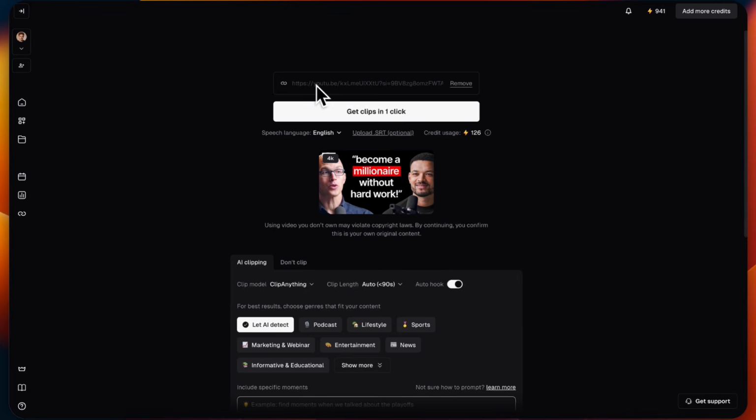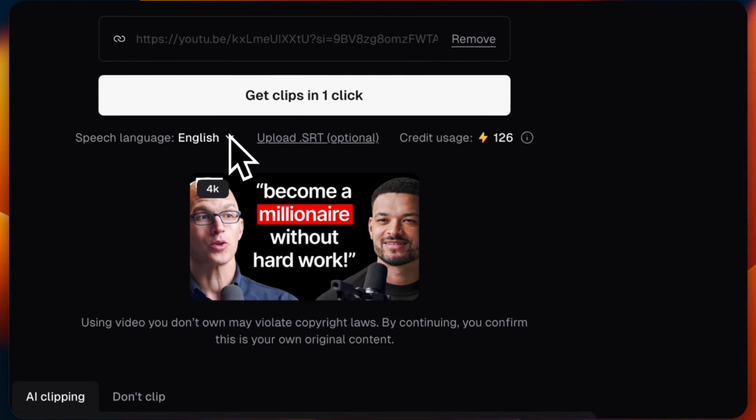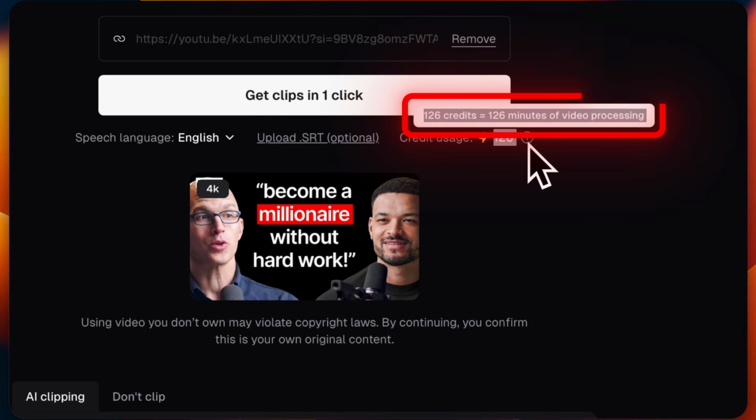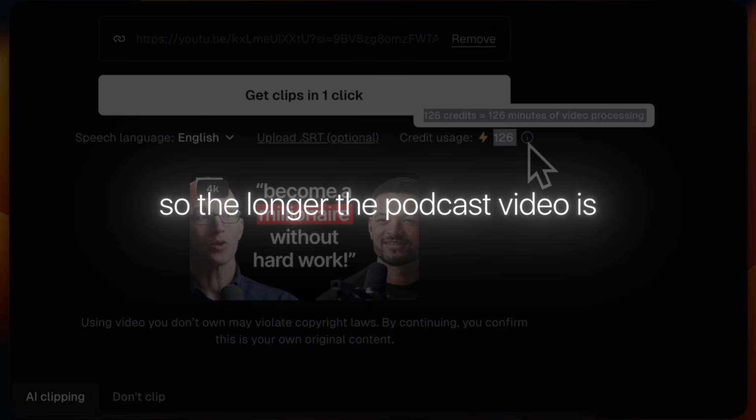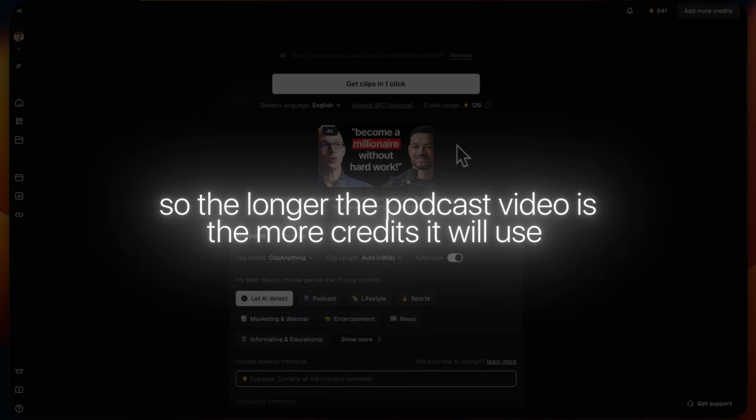Now, as soon as you paste the video link, you'll see a new dialog box appear on the screen. First of all, select the speech language properly. And one important thing, keep an eye on your credits. 1 minute of video consumes 1 credit. So the longer the podcast video is, the more credits it will use. Just keep that in mind.